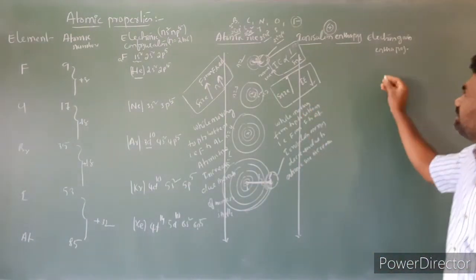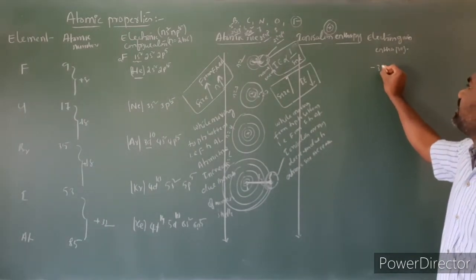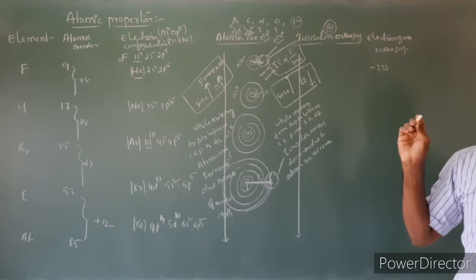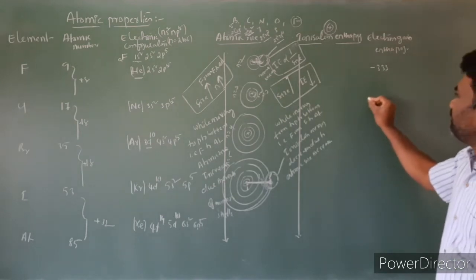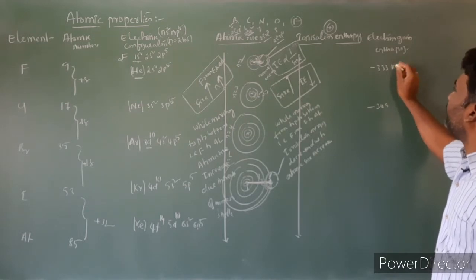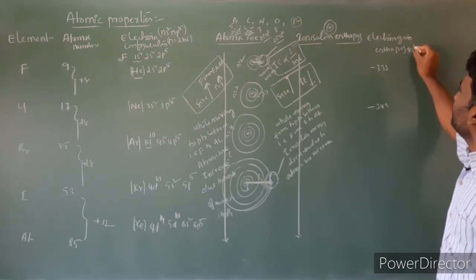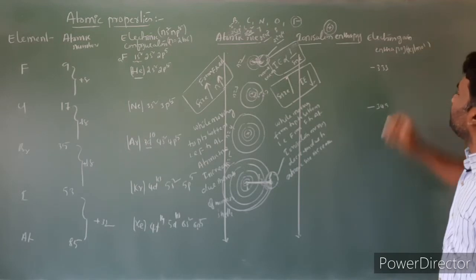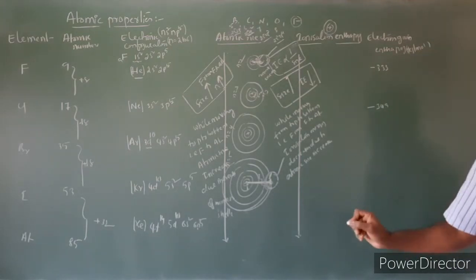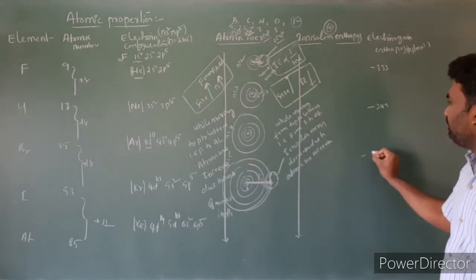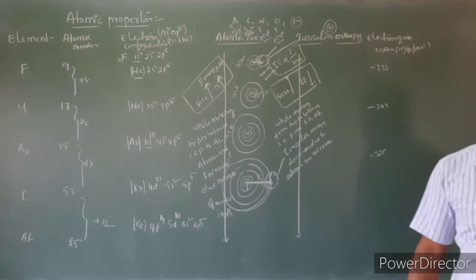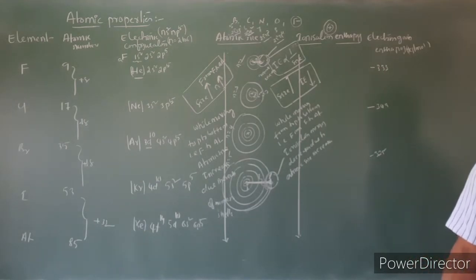The values, in kilojoules per mole: fluorine is minus 333, chlorine is minus 349, bromine is minus 325, and iodine is minus